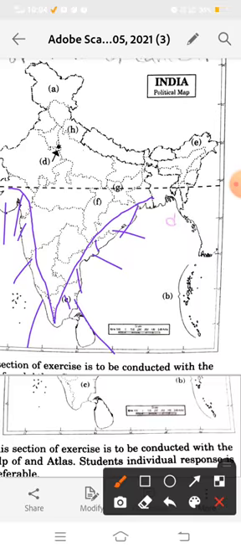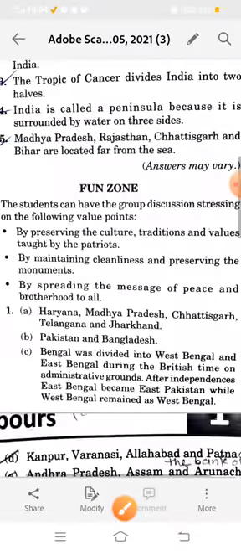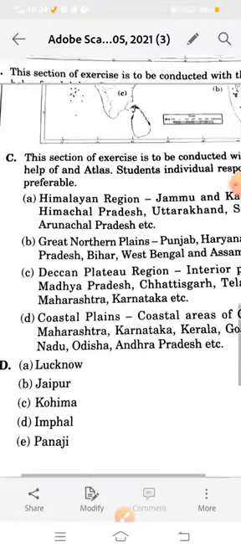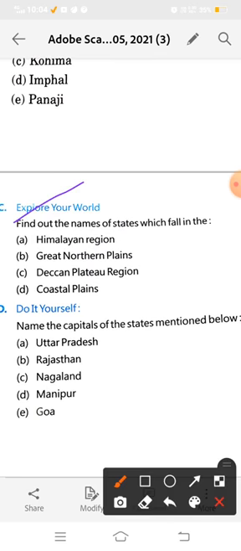Now exercise D. See, below this we have exercise D. We completed exercise number C, explore your world: Himalayan region, Great Northern Plains, Deccan Plateau region, coastal plains. We named the states which fall in each of these regions. Okay. So now see, do it yourself.